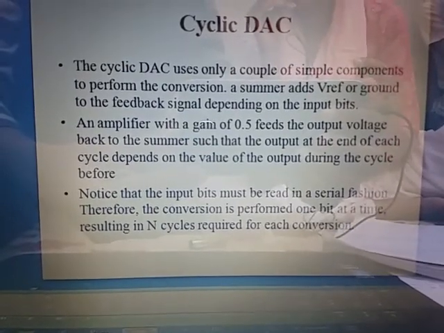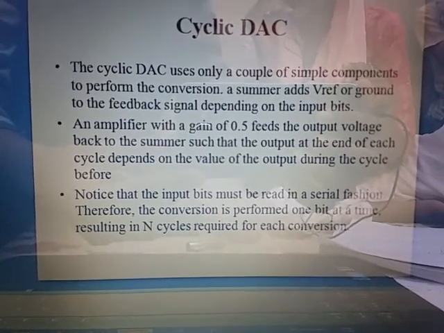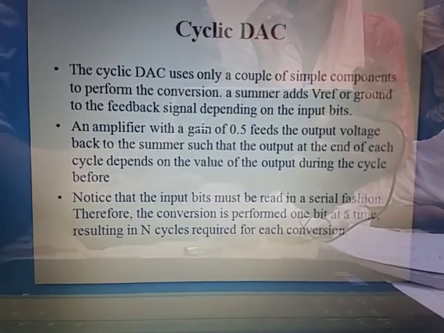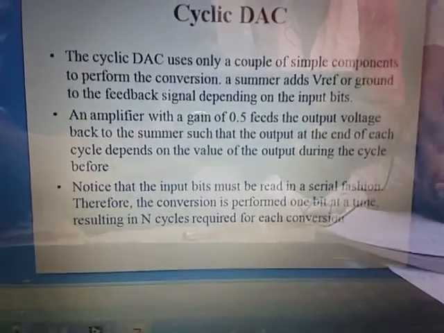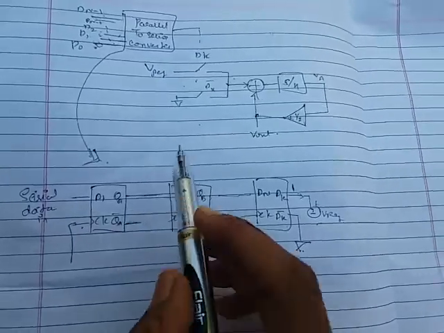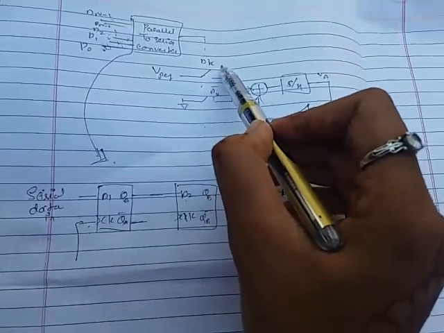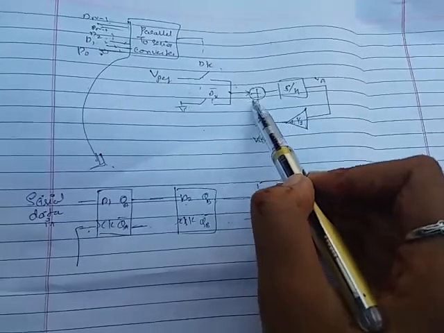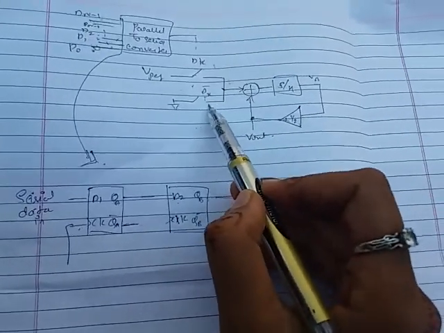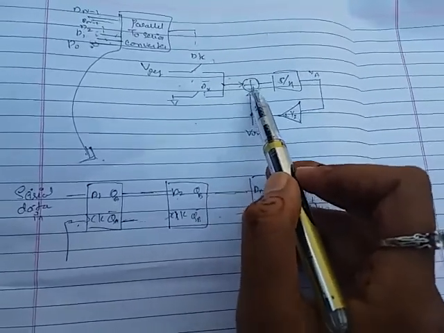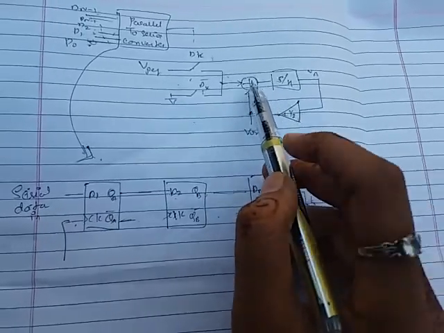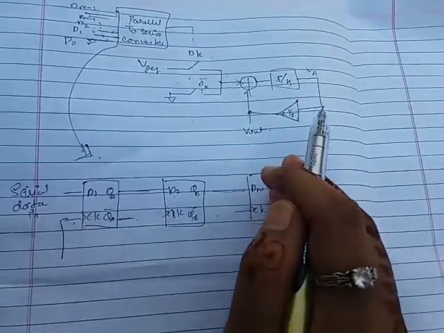At that point the summer adds reference or ground to the feedback signal depending upon the input bits. Depending upon these values, if it is connected to 1, then it will add up with the summer point. If it is 0, this Dk bar will get added to the summer point. Then we are calculating the output.